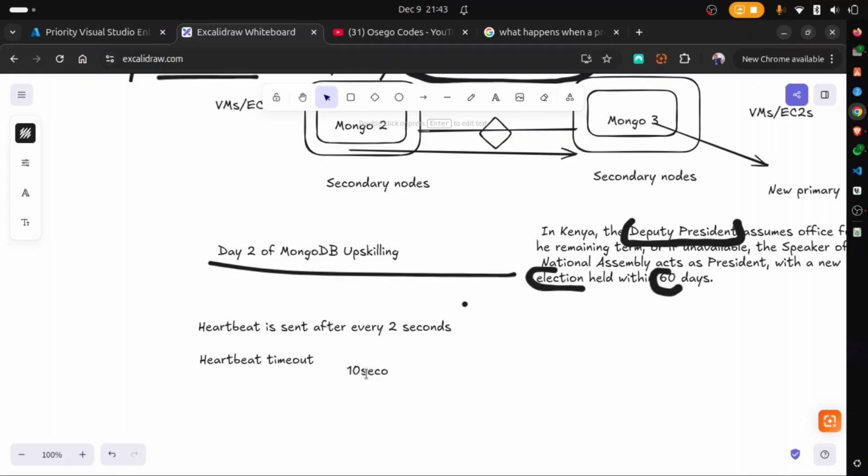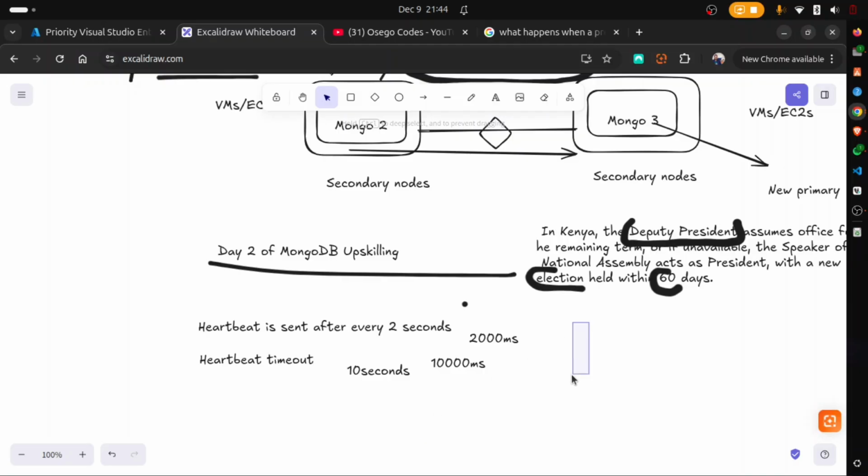Of course, in MongoDB, these parameters are given in terms of milliseconds. So you will find the value to be 2000 milliseconds. And for the timeout, it will be 10,000 milliseconds. Right? This will make sense.